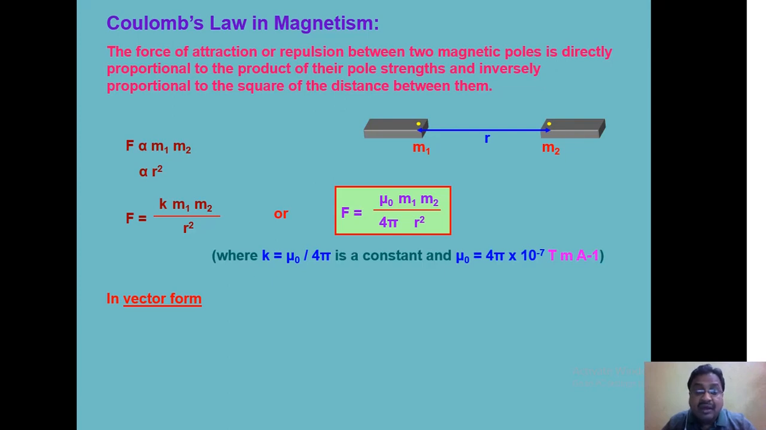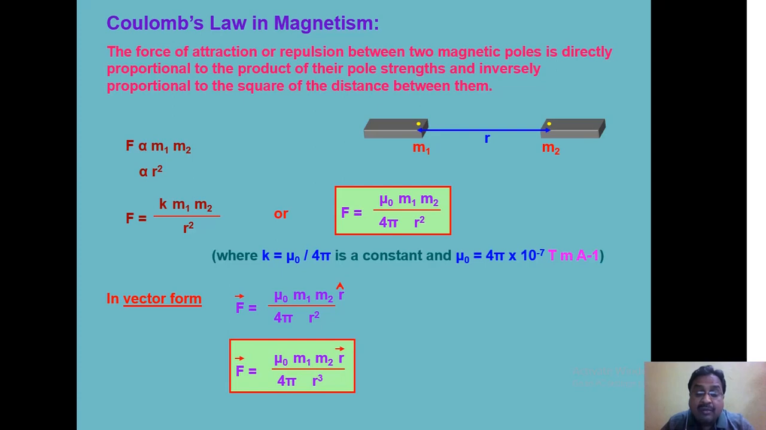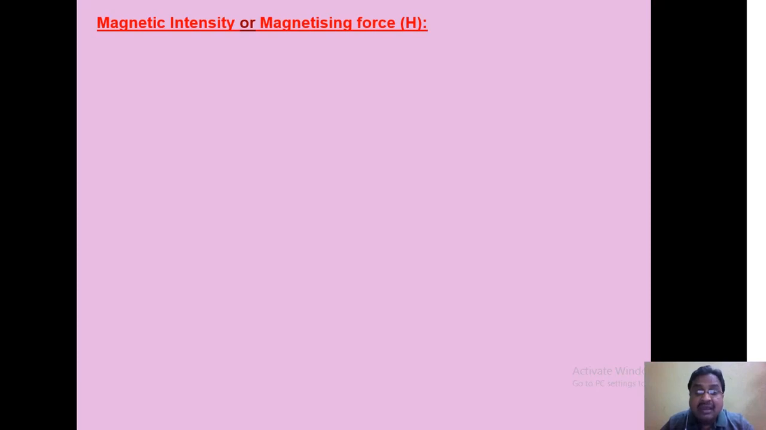Tesla meter inverse means Tesla meter per ampere. And as force is a vector quantity, in vector form it is represented as F equal to mu 0 by 4 pi M1 M2 by r square into r cap, where r cap is a vector directed along the spacing r. The unit vector r cap may be given as vector r by r, so it is represented in this way.